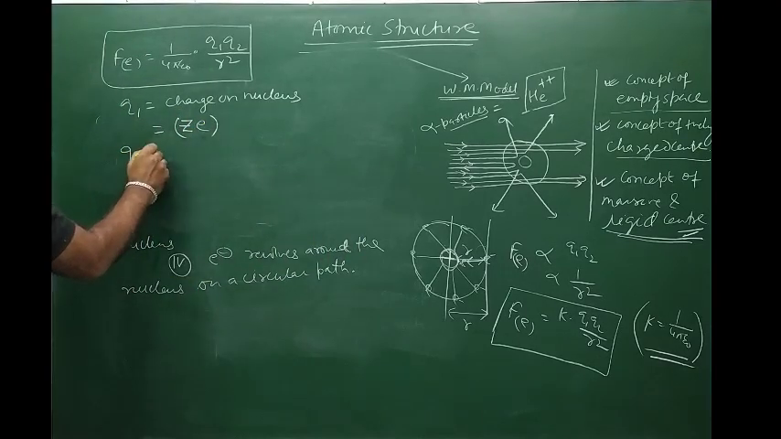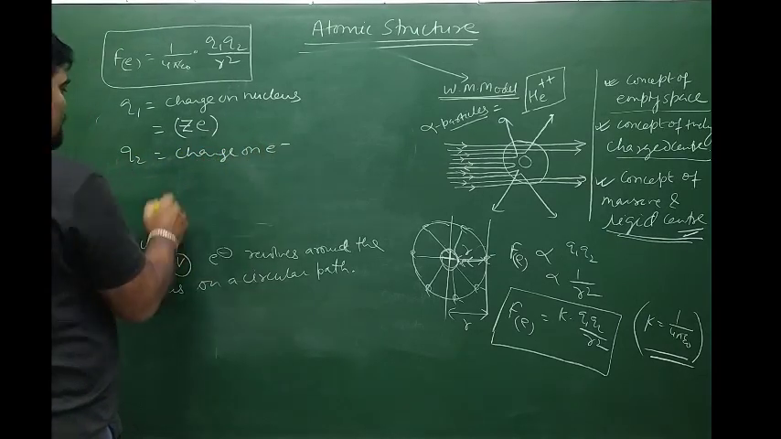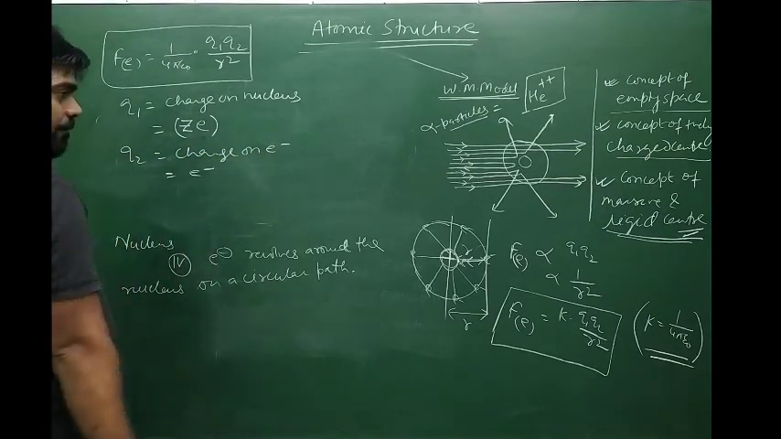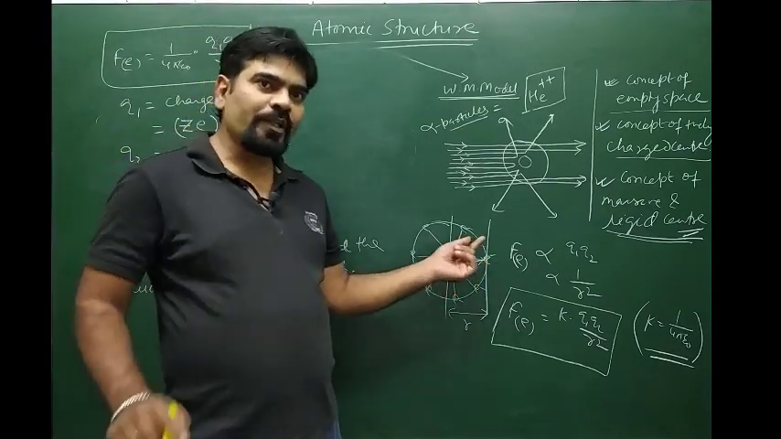Similarly, if q2 is the charge on the electron, it is written as e. Over here, this electron is attracted by the nucleus, not only by one proton.